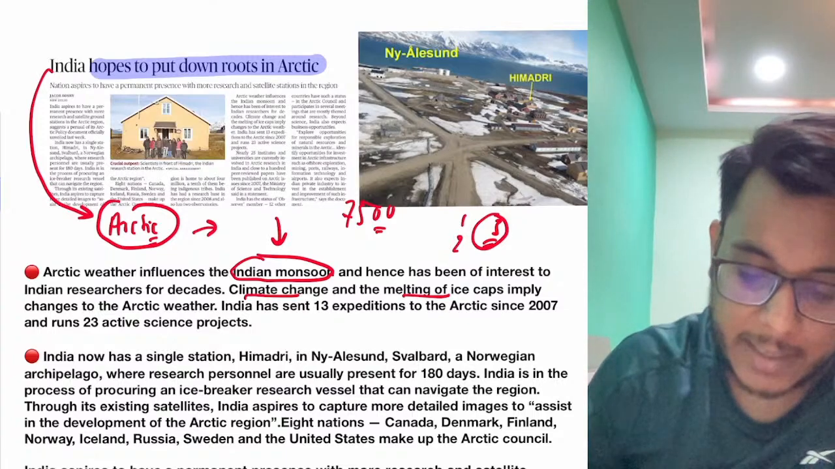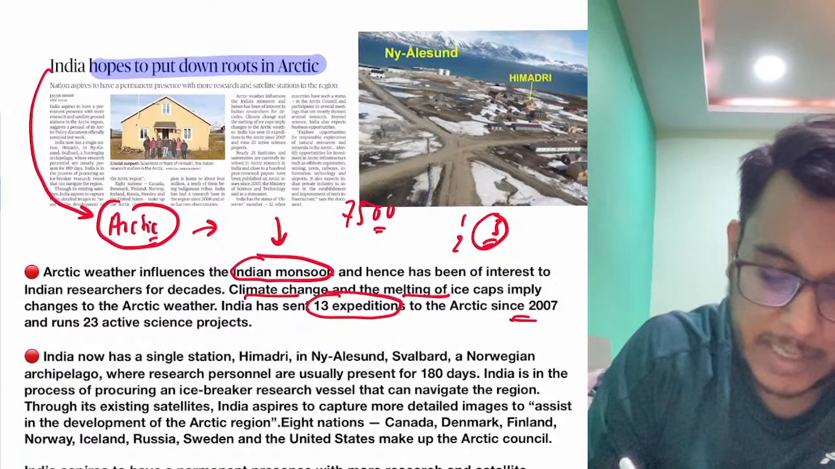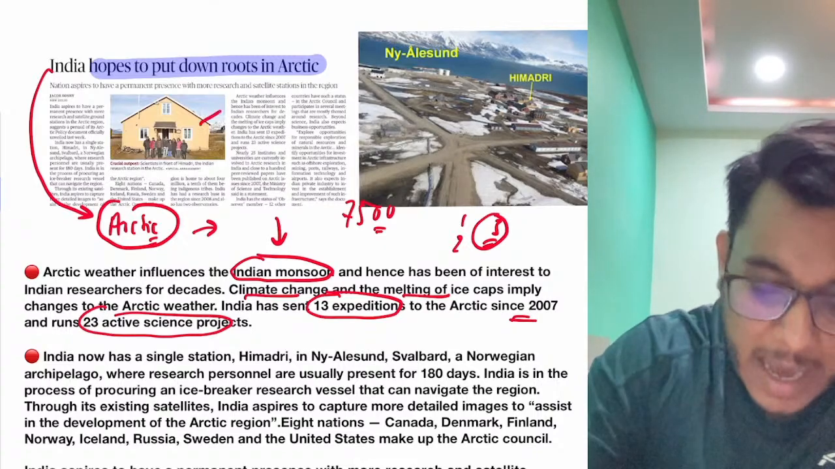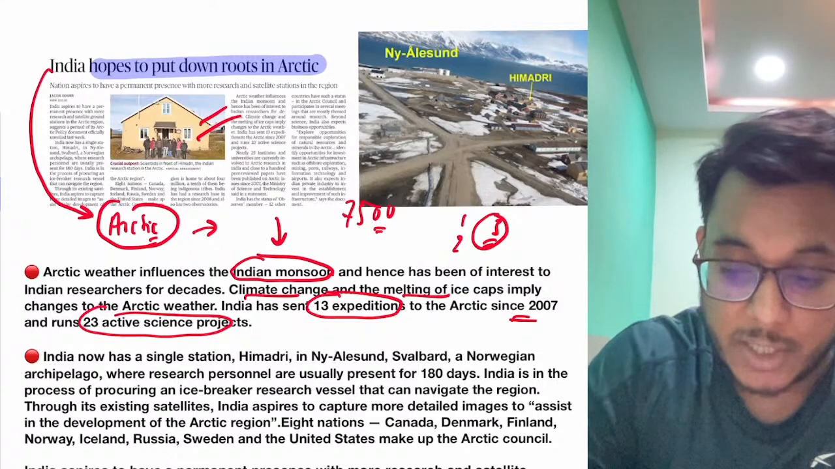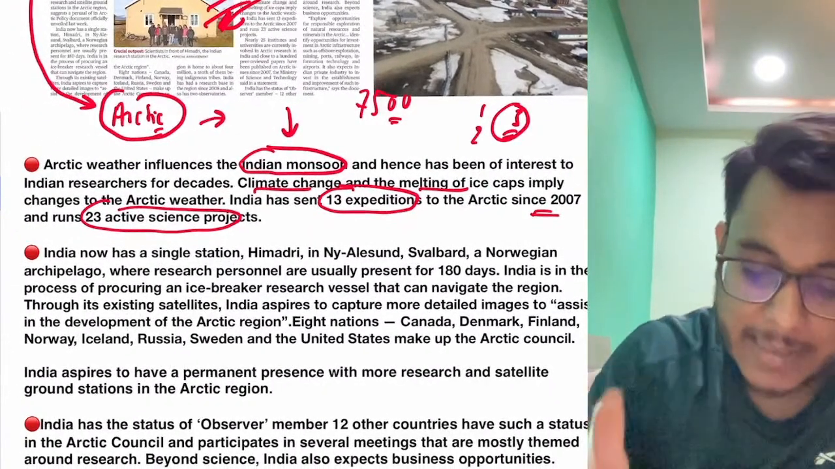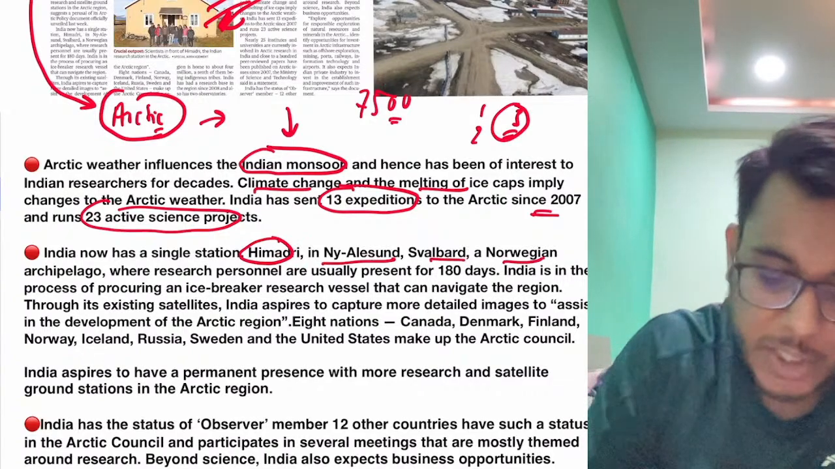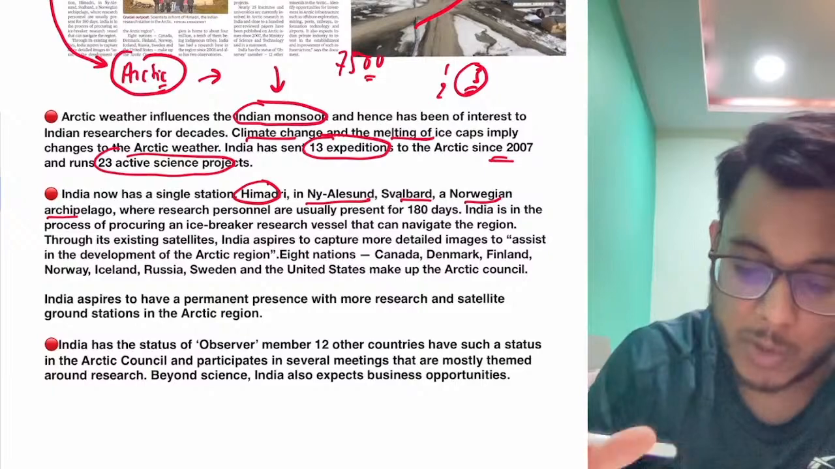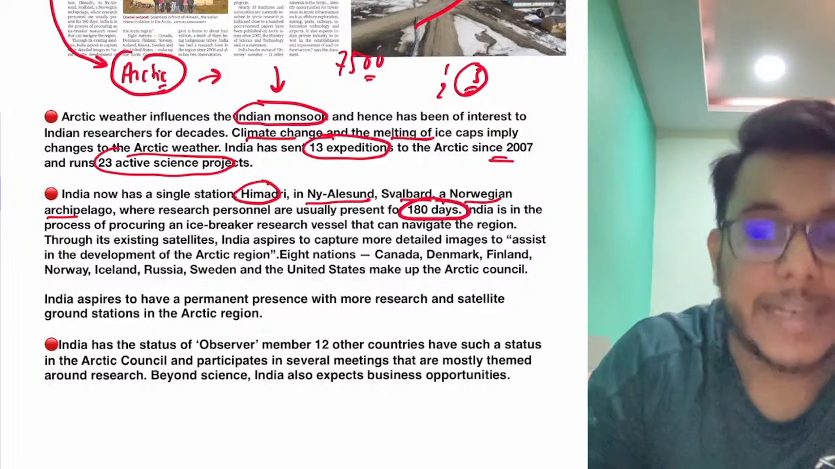Now with respect to the Arctic, India has sent 13 expeditions since 2007, and we are running 23 active science projects in the Arctic. Moreover, guys, we also have our Arctic observatory, an observation station called Himadri. You can see it in the picture. India has a single station, Himadri, in Ny-Ålesund, Svalbard, a Norwegian archipelago. Here we have a permanent station, and Indian scientists and personnel are present for 180 days in a year.